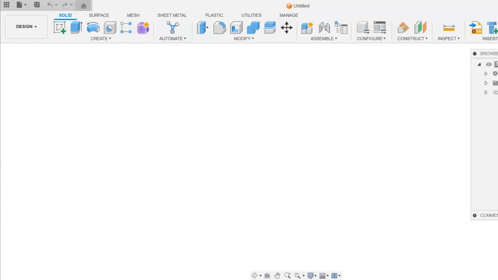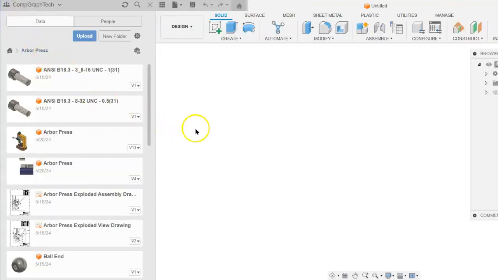In order to start the process of creating an animation, we will go to the data panel. And since we are going to be animating an assembly file, we will select the assembly file.